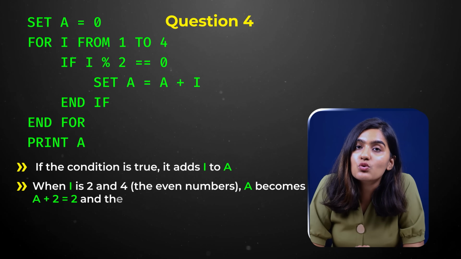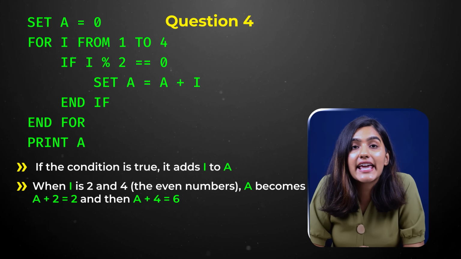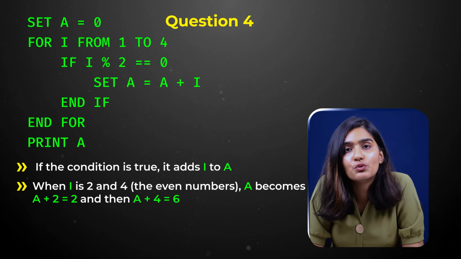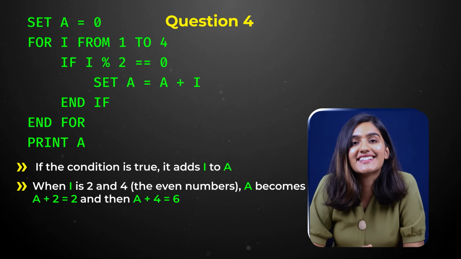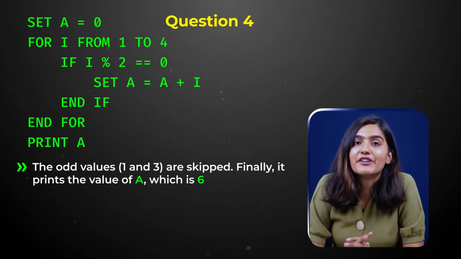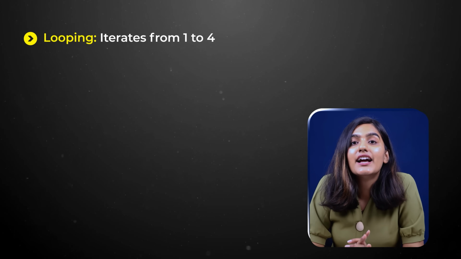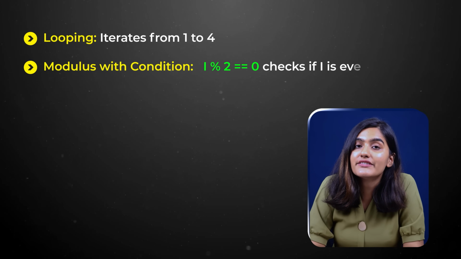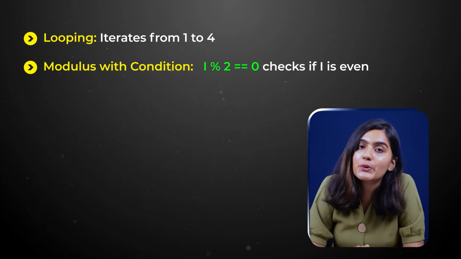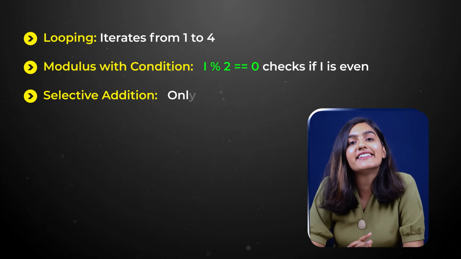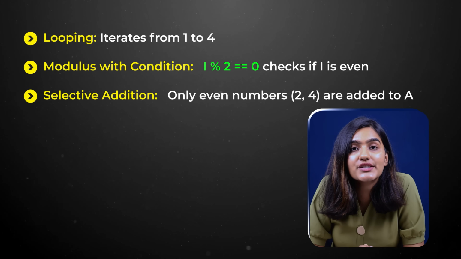If the condition is true, it adds i to a. So when i is 2 and 4, the even numbers, a becomes a plus 2, which equals 2, and then a plus 4 equals 6. The odd values 1 and 3 are skipped. Finally, it prints the value of a. The concepts involved here are looping, which iterates from 1 to 4, modulus with condition, i mod 2 equals 0, to check if i is even, and then selective addition. Only even numbers 2 and 4 are added. So that is all for the pseudocode section.